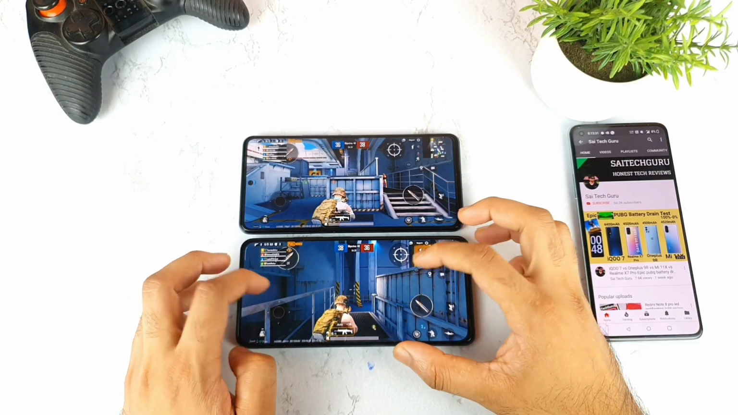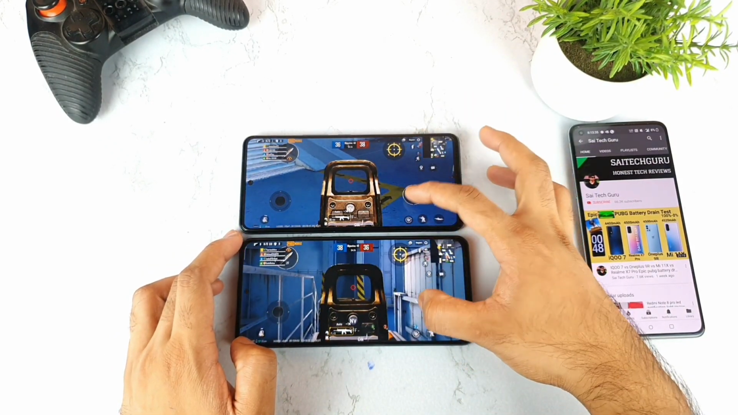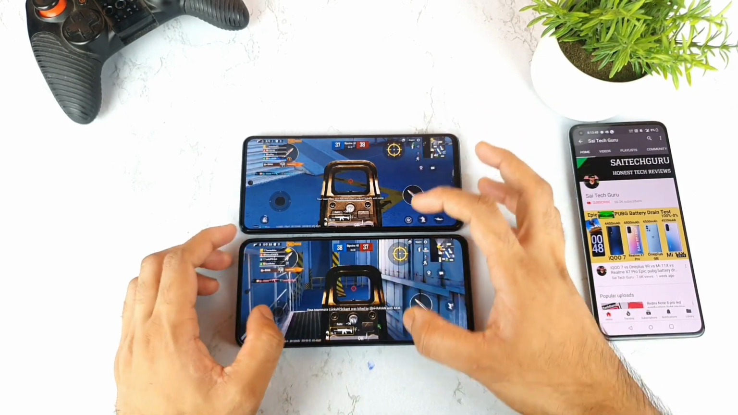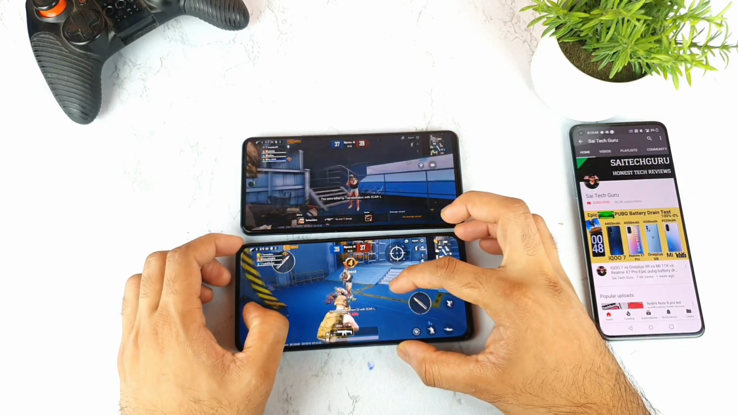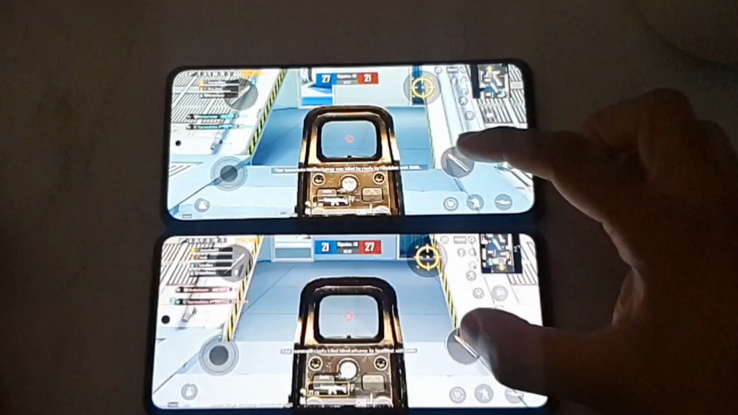And after watching all these clips, you would have got a clear idea friends. Both have a really good touch sampling rate in terms of response. Both are really fast and accurate, as you can see here. Let me try to do the slow motion test as well if possible, so we will be able to determine how the touch response is in slow motion mode as well. I'll try to do that.